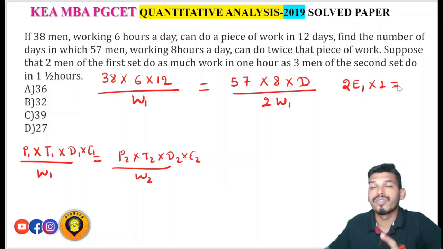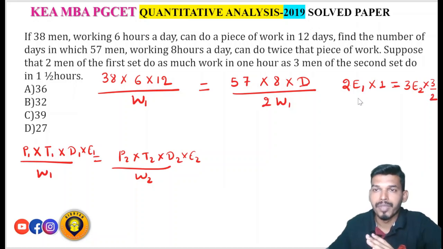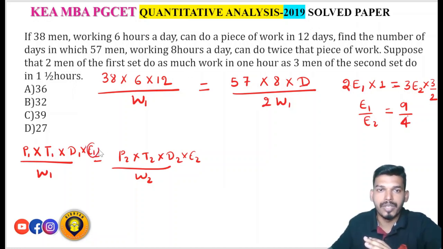If the efficiency of 1 man in the second set is E2, 3 men will become 3E2, and they can do it in 1.5 hours. 1.5 hours means 3 by 2. So what do you get? E1 upon E2 is equal to how much? 3 into 3, 9. 9 by 4 you will get. So you have to multiply this value also, E1 and E2, that is 9 and 4. Now you can cancel, so now you will get the value of d.